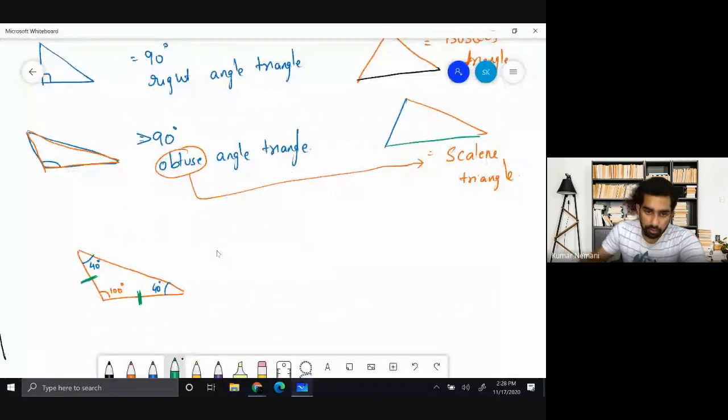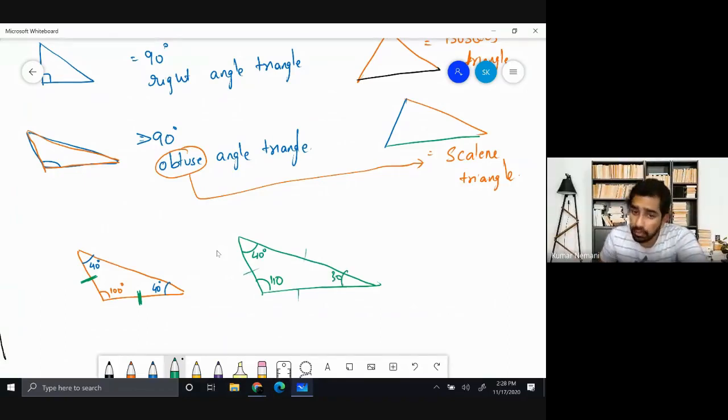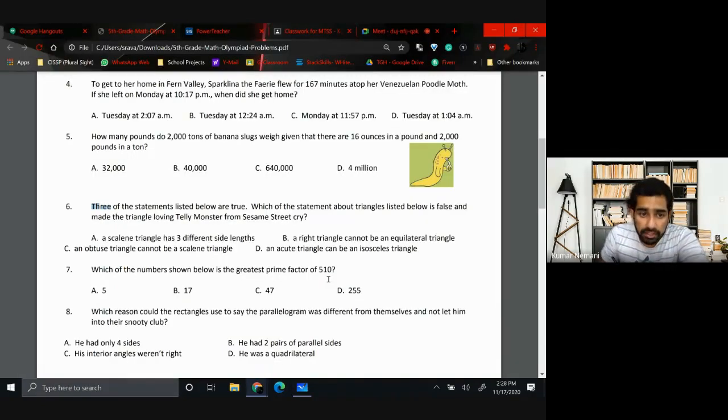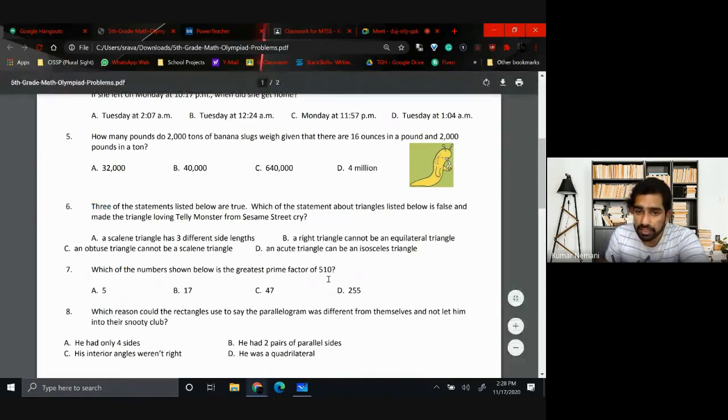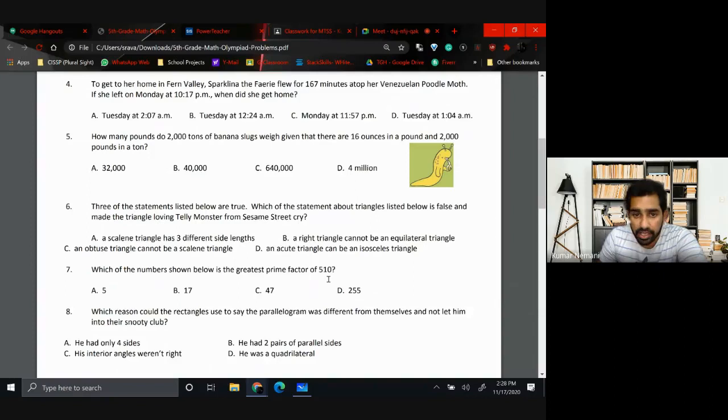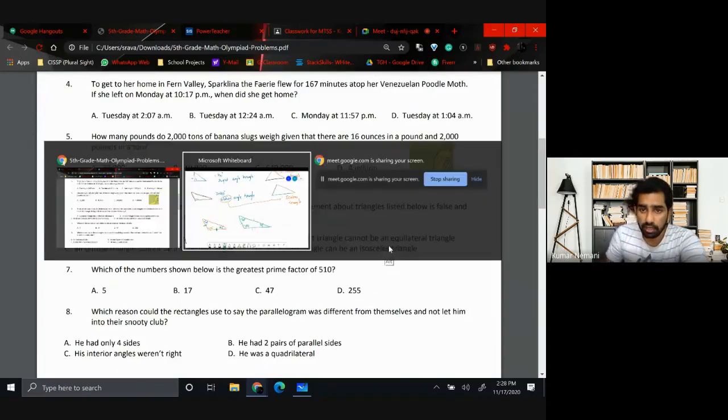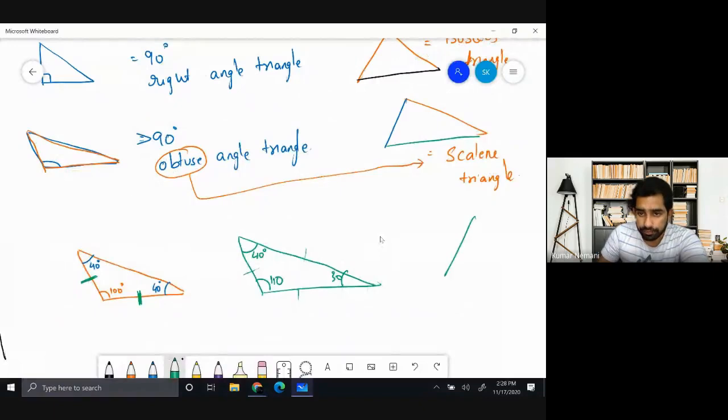For example, when you have an obtuse angle like this, where this is 110 degrees, this is 40 degrees, and this is 30 degrees, all the three angles are different. That means all the three sides are also different. And that makes statement 3 a false statement, whereas statements A, B, and D are true. An acute triangle can be an isosceles triangle, right? For example, if you take this one as 70 and this one as 70, the other angle is going to be 40, and these two are the same.